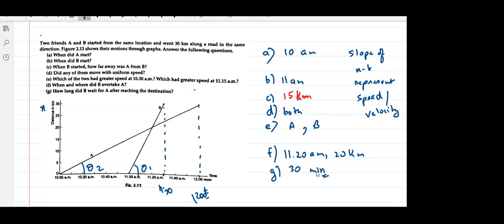Everyone got this? Raise your hand, yes or no? Yes, sir. Anyone have any doubt in this? No, sir. I guess this concept is clear. You understood the concept of acceleration and then the x-t graph. In the next class we will talk about equations of motion. That is a very important topic.